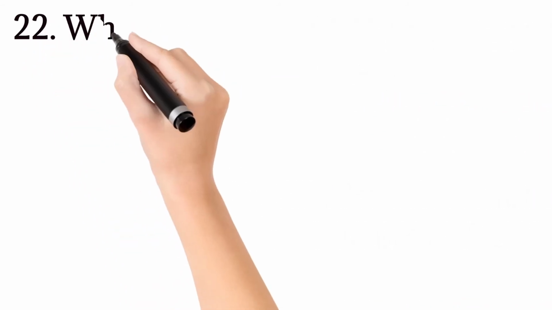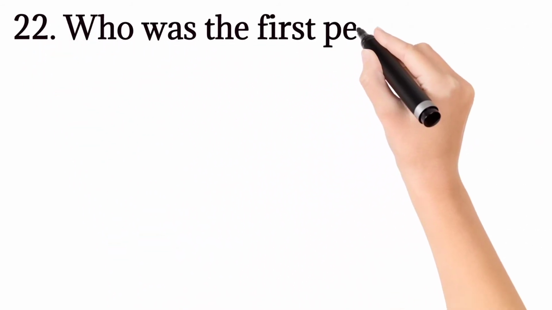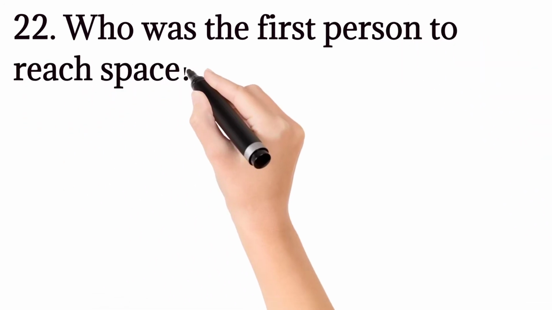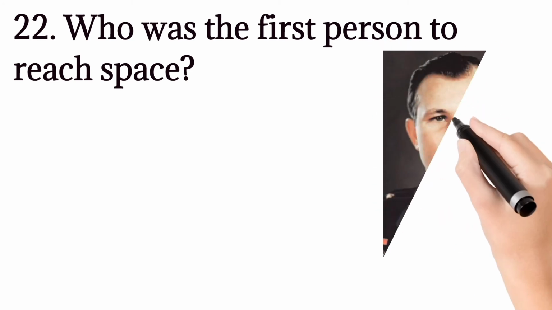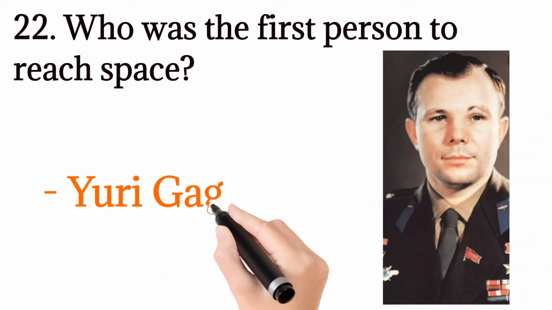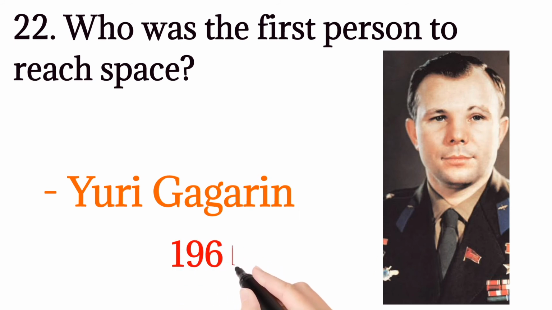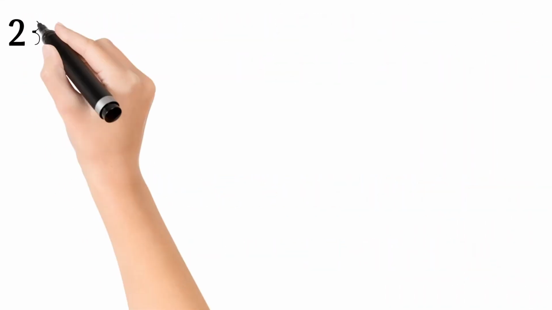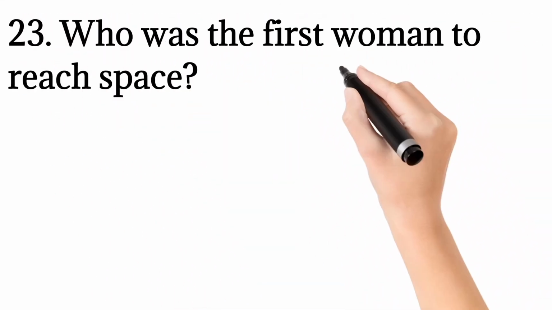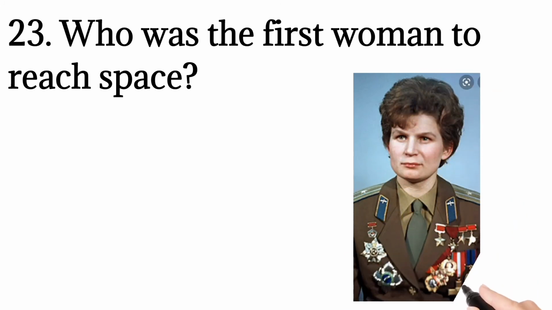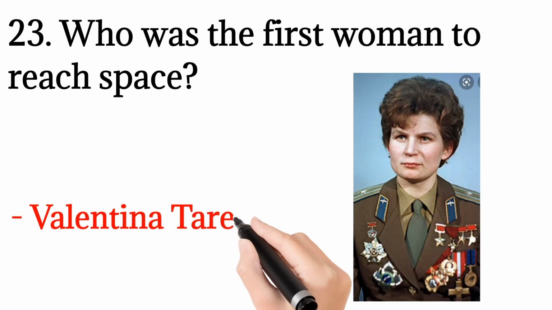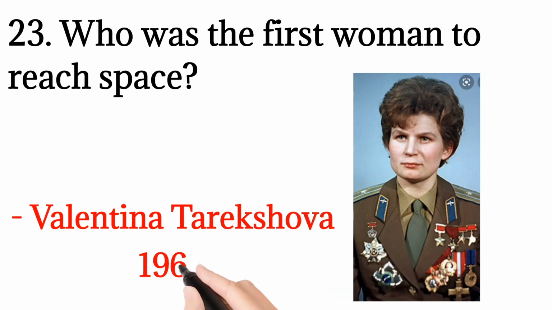The 22nd question is, who was the first person to reach space? It was Yuri Gagarin, and you can see the picture of Yuri Gagarin, and he went to space in 1961. The next question is, who was the first woman to reach space? That was, you can see the picture of Valentina Tereshkova, and she went in 1963.